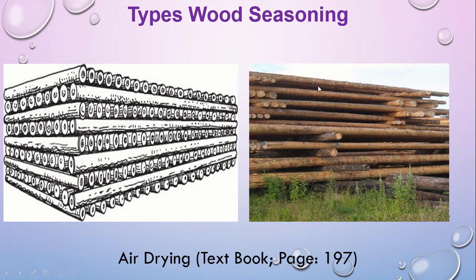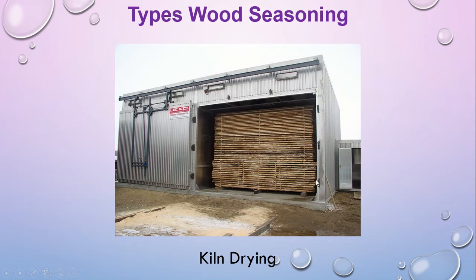You can see this is the log of wood organized in a horizontal, parallel way, leaving some space here to let air in this empty space. And this is the way of air drying. Next one is the kiln drying method, the process.